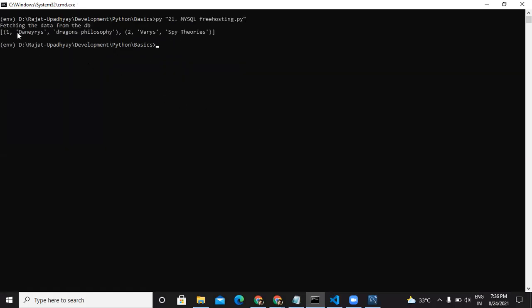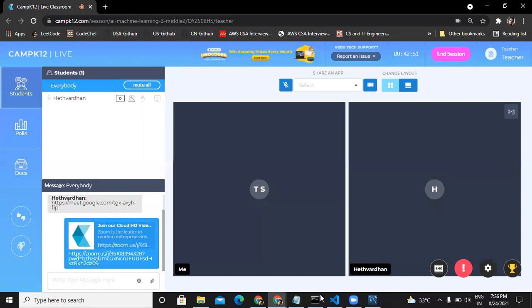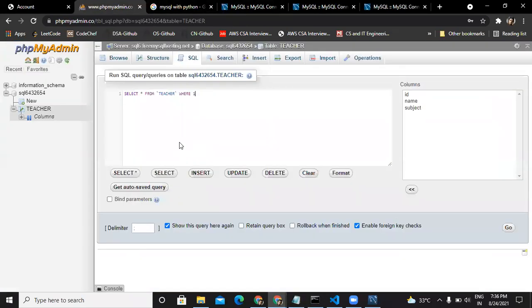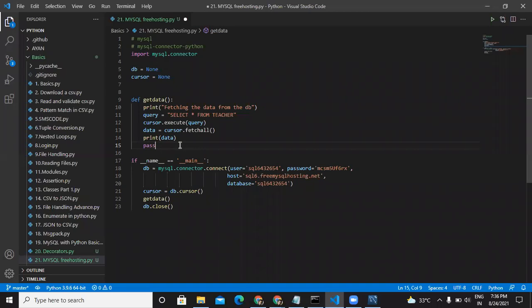And you can see we got the data back. Awesome. The data that is actually stored somewhere in the cloud, right? In the server. We are getting it back in a local machine using this Python script, right? And we can store the data also. So we will store the data.